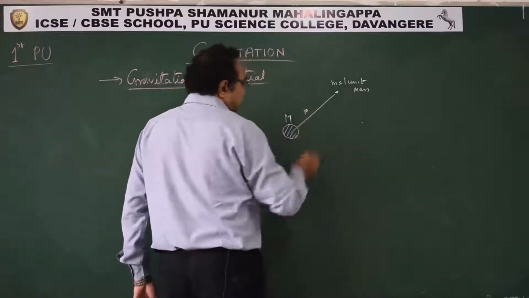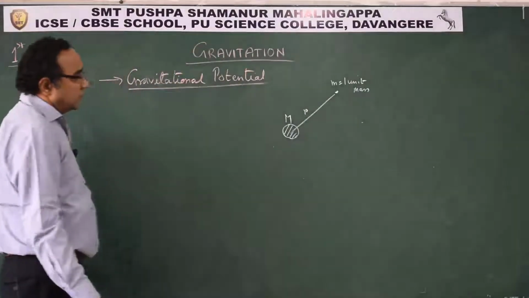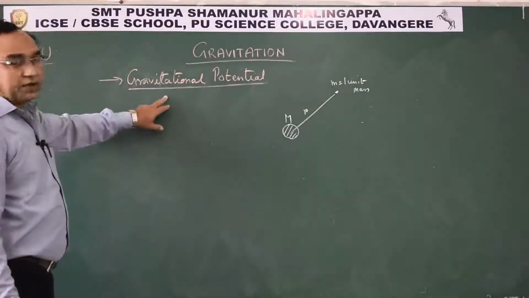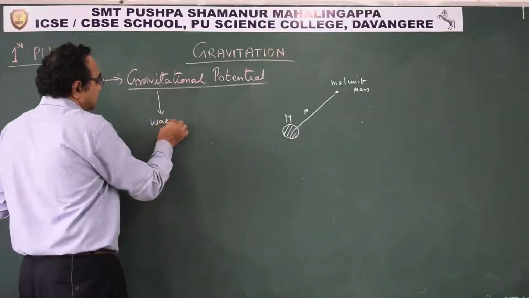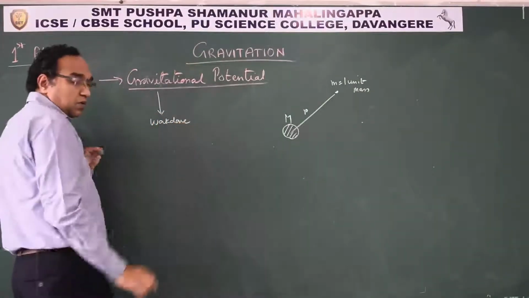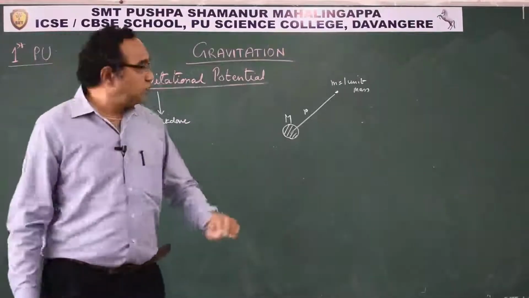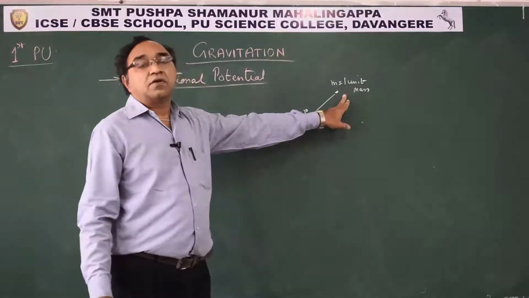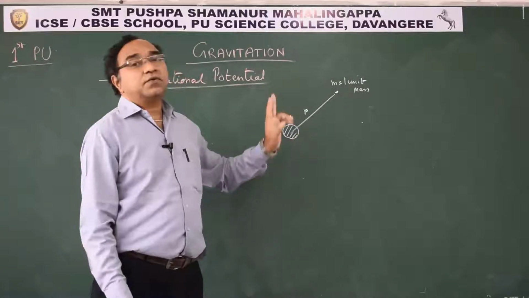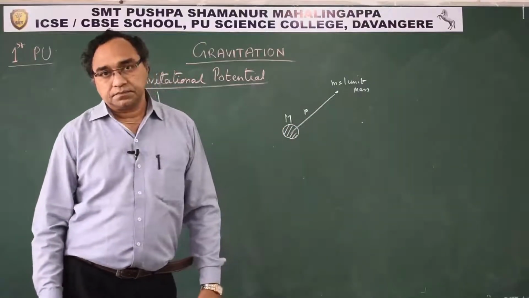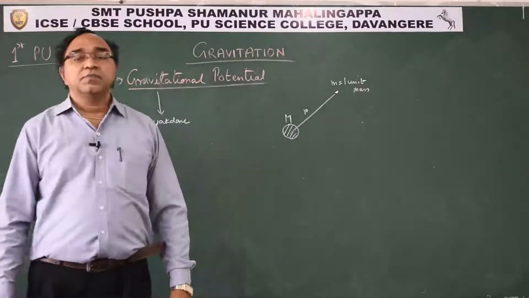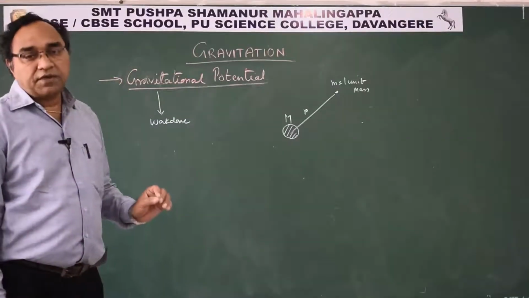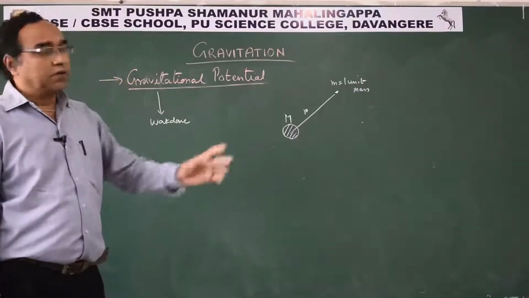This is r. Gravitational potential is the work done to move a unit mass from infinity to a particular point without disturbing the field there.